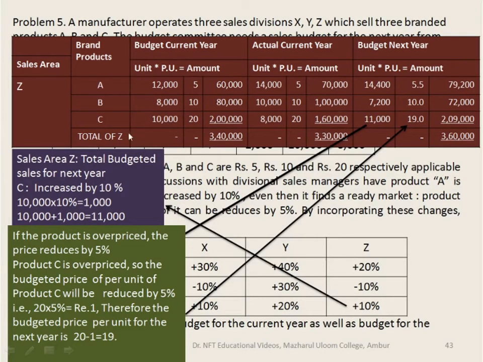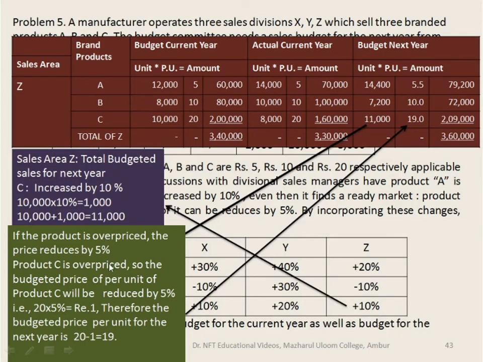As far as the Z area budgeted sales for the C product is concerned, this C product is increased by 10 percentage, so 10,000 into 10 percent is 1,000 units. So 10,000 plus 1,000 units is 11,000 units. 11,000 units is mentioned here. Then the price of the product, as the product is overpriced, is reduced by 5 percentage, so it is reduced by 1 rupee. So 20 minus 1 is 19.